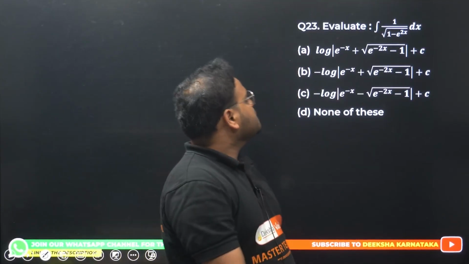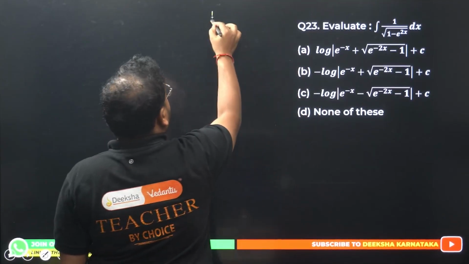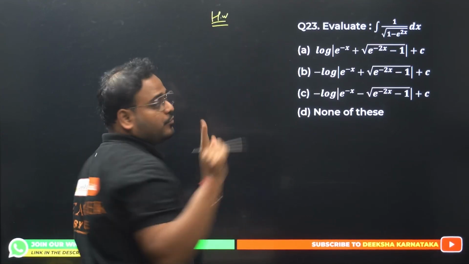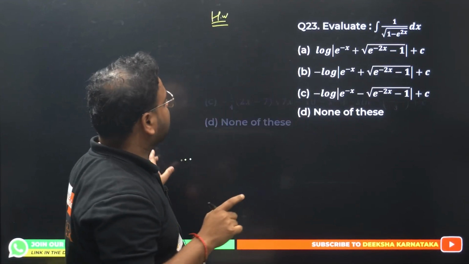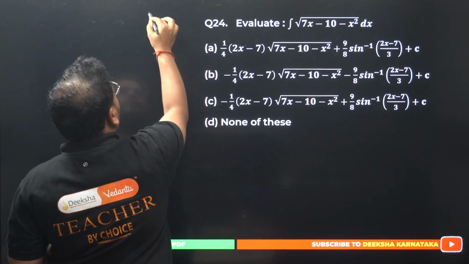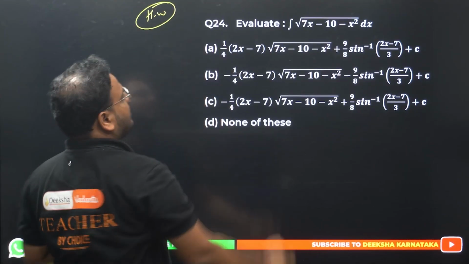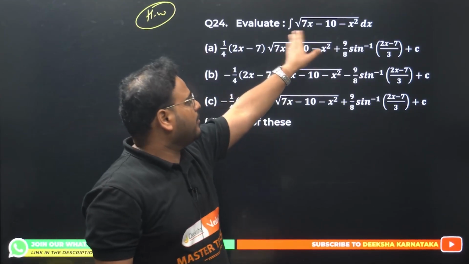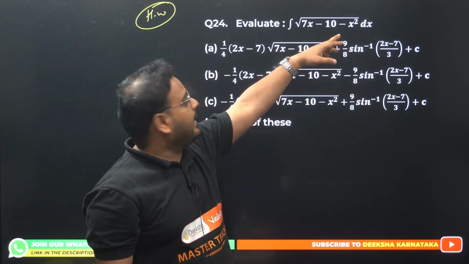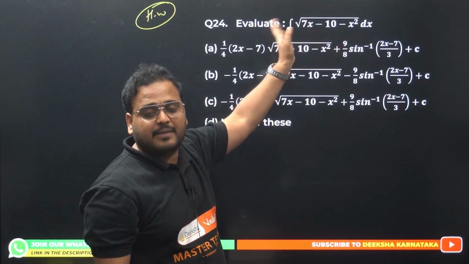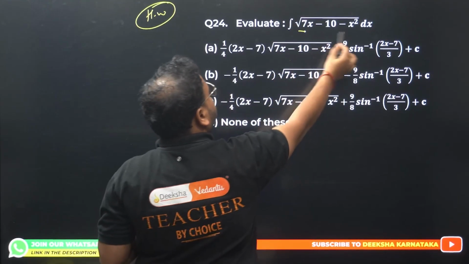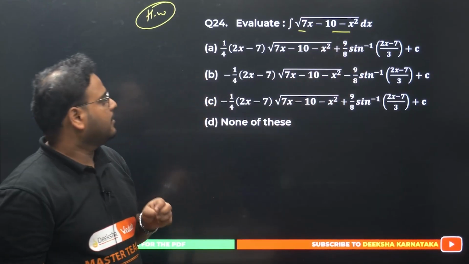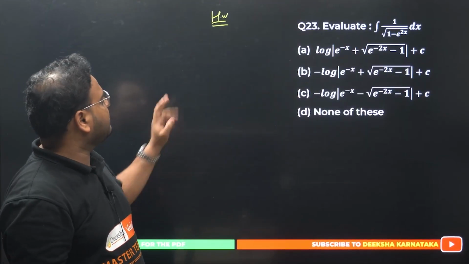Okay, now this is your homework. I have given you one homework so far. This is my second one. I'm going to give you one more, which is the 24th question. Also your homework. Again, a particular function. Remember, you're going to make a whole square over here with the help of x square and minus 7x. Take minus sign common with these two terms. Okay, all right. Please solve this. So question 24 and 23 is your homework.